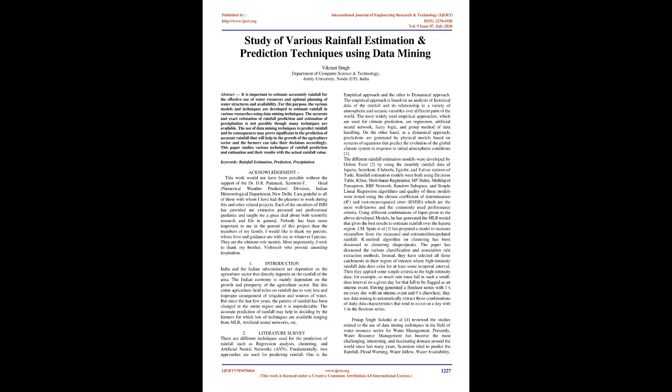J. M. Spate [2] has prepared a model to measure streamflow from the measured and estimated/interpolated rainfall. The K-medoids algorithm on clustering has been discussed to cluster shapes/peaks. The paper has discussed the various classification and association rule extraction methods. Instead, they have selected all those catchments in their region of interest where high-intensity rainfall data does exist for at least some temporal interval. Then they applied some simple criteria to the high-intensity data. For example, so much rain must fall in such a small time interval on a given day for that fall to be flagged as an intense event.